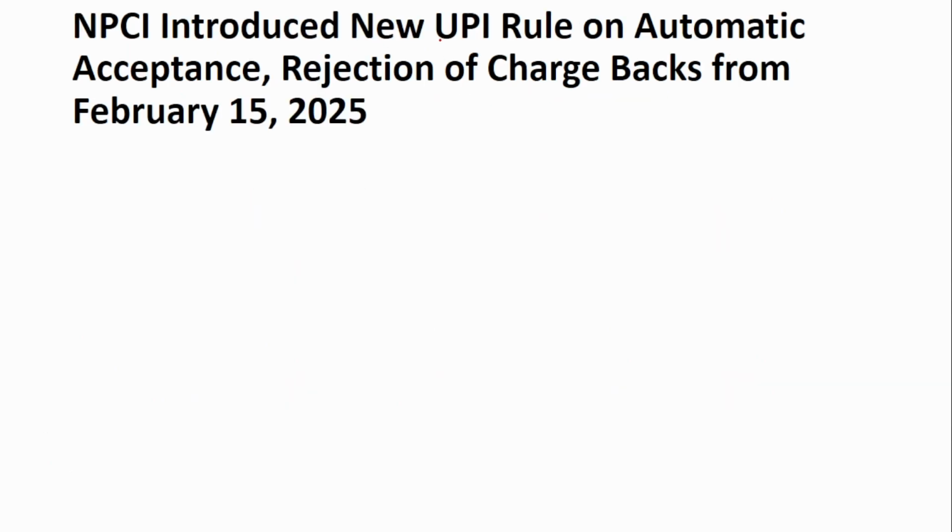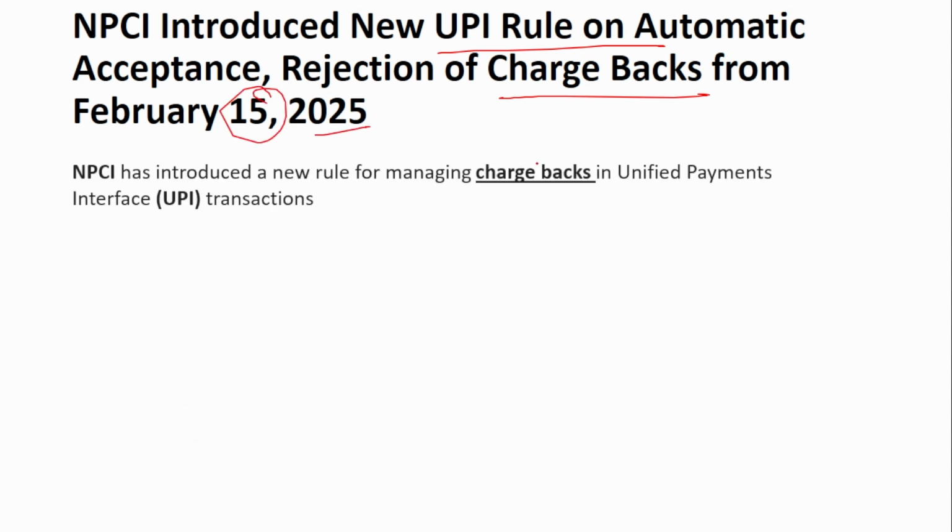The next news is NPCI introduced new UPI rule on the automatic acceptance and rejection of the chargeback effective from February 15, 2025. Now, if you see, it has introduced new rules for managing chargeback. So what is this chargeback? This chargeback is nothing but a reversal of a completed transaction.